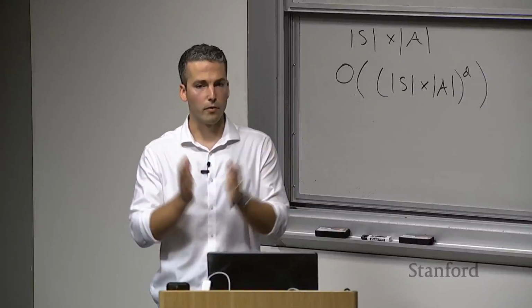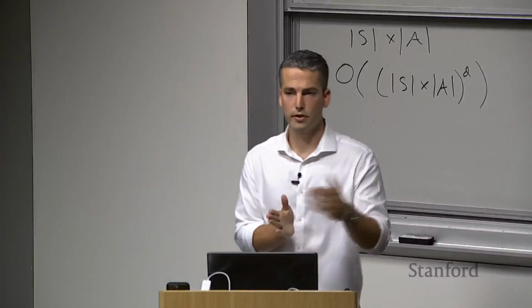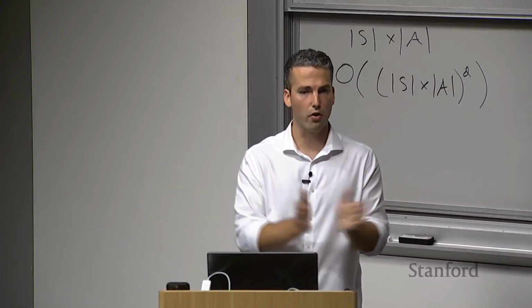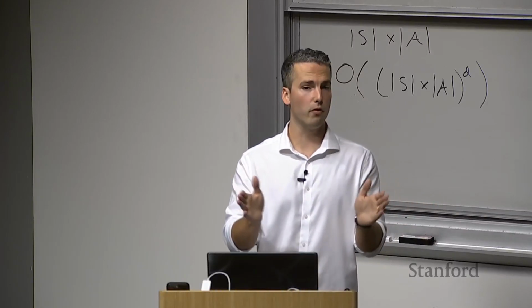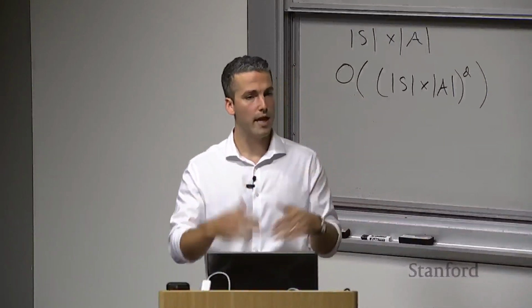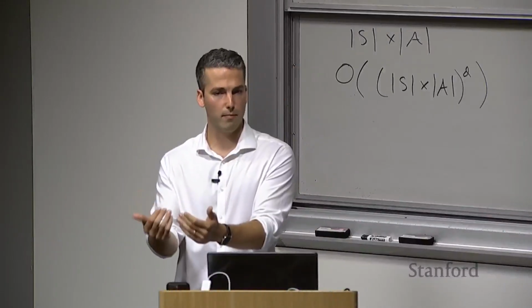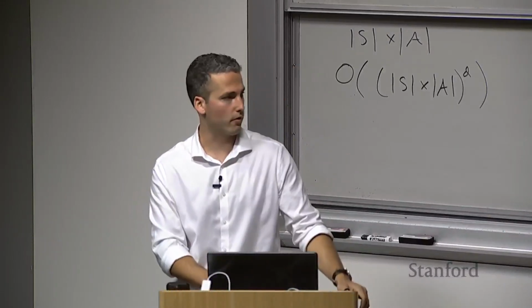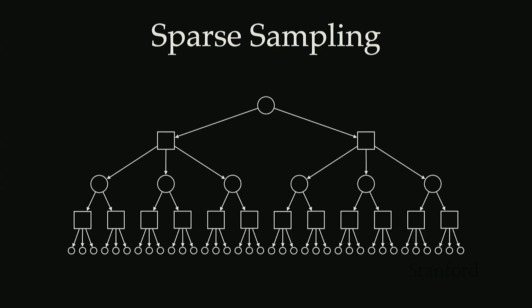Okay, and so now we're just taking samples of that state transition, so we're not branching on all possible states. As a result, we have this approximation that's introduced. Sparse sampling is introducing this approximate sampling-based method into the search. Visually, this is our original search tree from forward search.